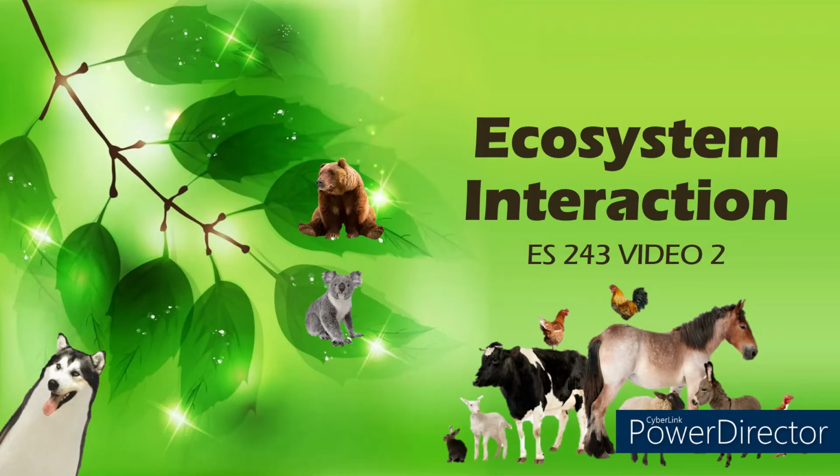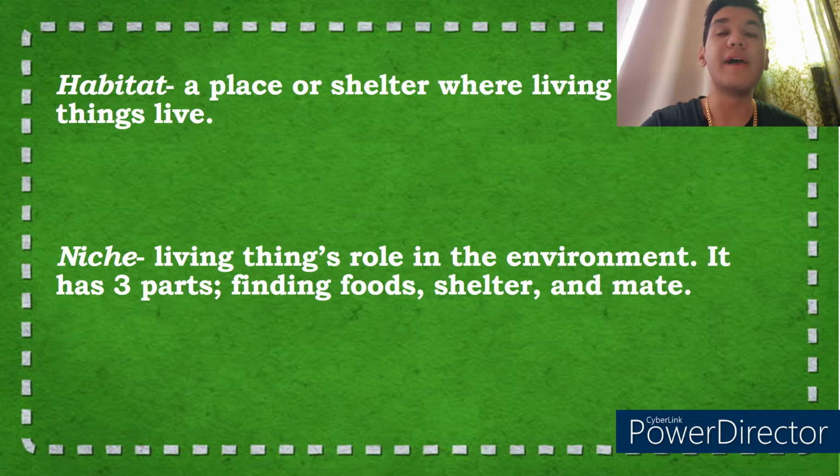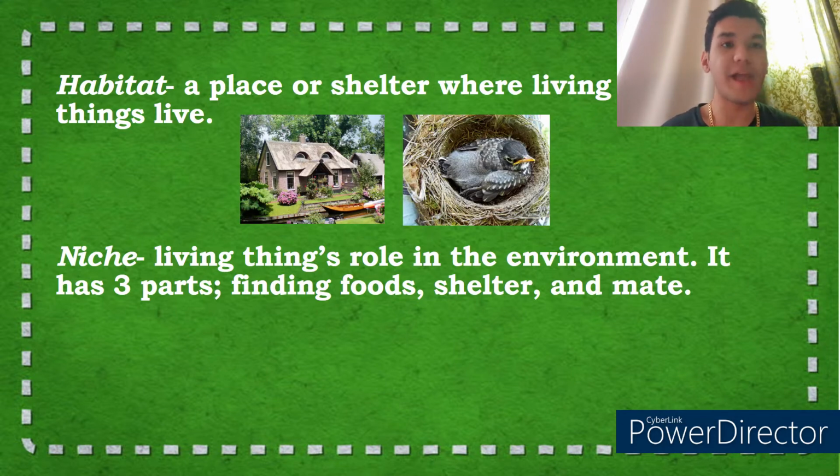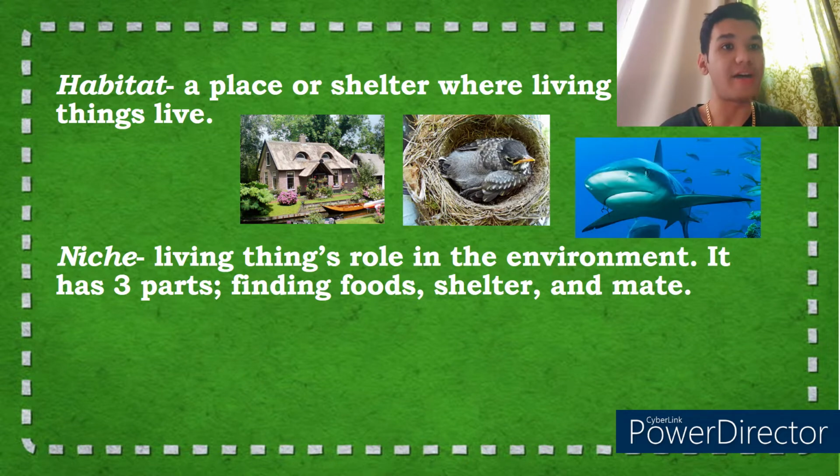Hi, today we're going to be discussing ecosystem interactions. So let's go first with habitat. What is a habitat? It is a place or shelter where living things live. For example, a human has a house, a bird has a nest, the fish have the waters, and a snake has the forest. This is the habitat where they live.